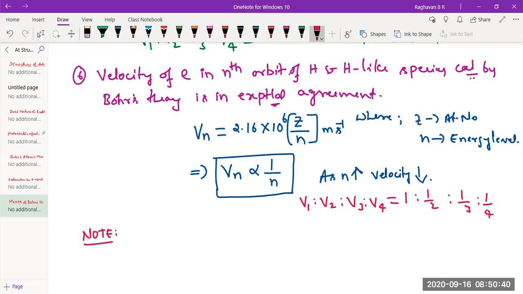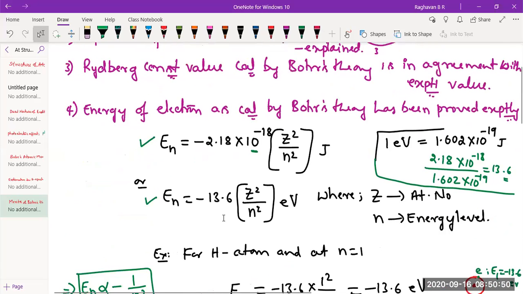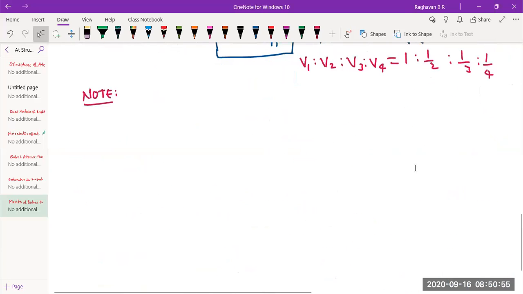Yes, sir. Right. Now we need to know a little bit about this energy expression. One thing you all have seen is this equation, minus 13.6 into Z square divided by n square, in terms of electron volt. So the energy of electron in nth orbit of hydrogen and hydrogen-like species is minus 13.6 into Z square divided by n square.